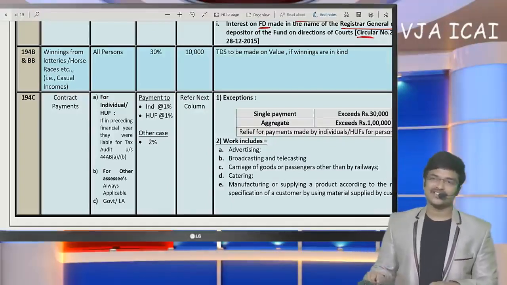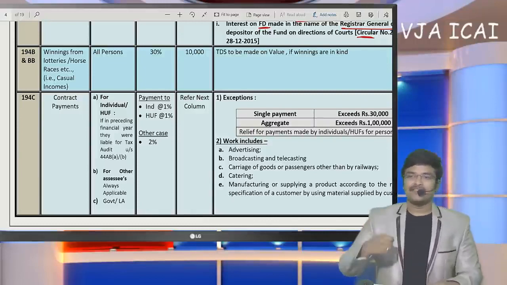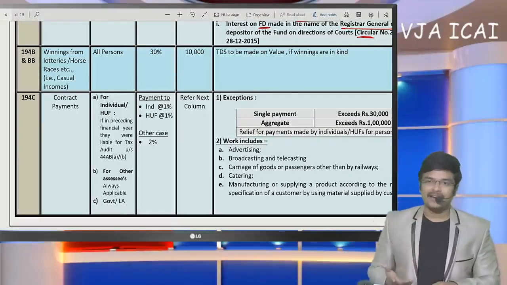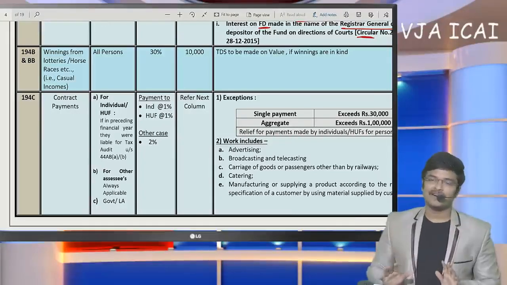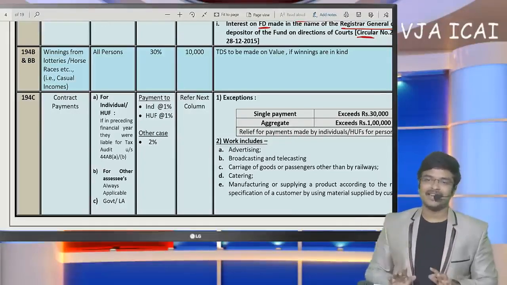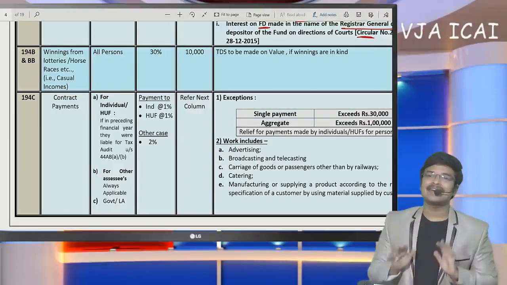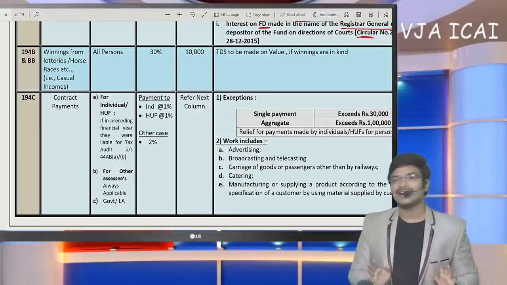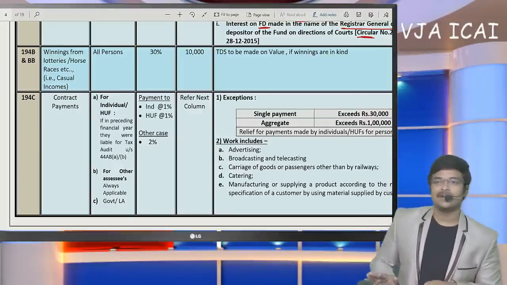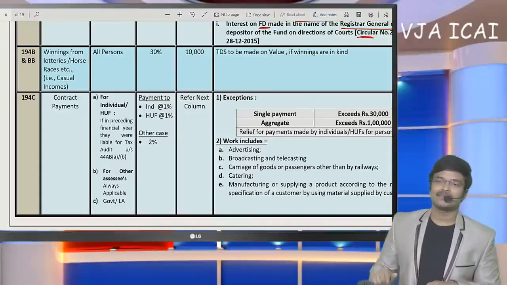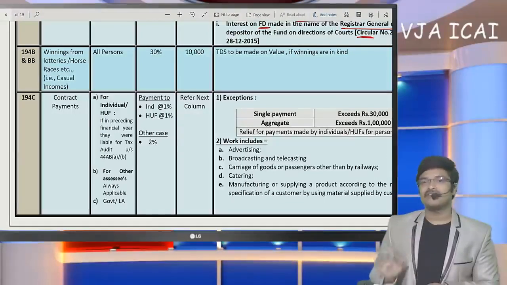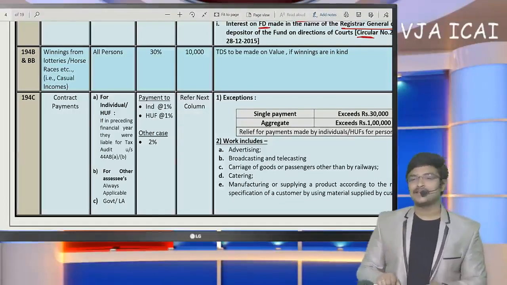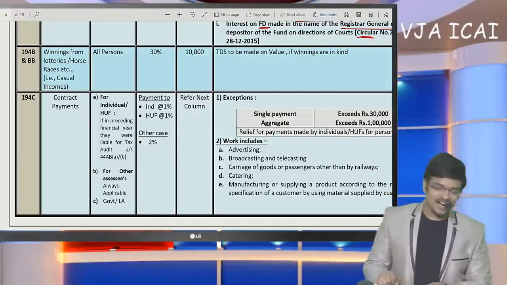So finally, even though winnings were in kind also, 30% TDS will get attracted. Even in TV shows, if they win, they are going to make full payment on screen only. But off the screen, they will take back the amount and deduct 30% TDS on all entertainment shows and TV contests. Even Kaun Banega Crorepati is also casual income. Every entertainment show and every TV contest shall be treated as casual income, where 30% will be deducted.